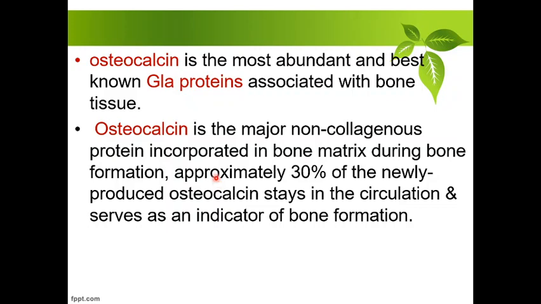That is the protein which contains glutamic acid with two carboxylic groups at the gamma carbon, and in this way it helps to capture the calcium ions, and you know very well that for bone health calcium is very essential. Approximately 30% of the newly produced osteocalcin remains in the circulation and serves as an indicator of bone formation.